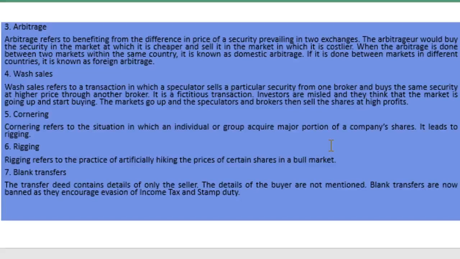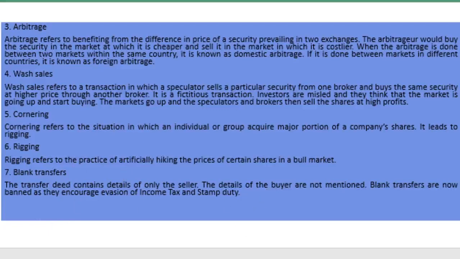Then blank transfers. The transfer deed contains details of only the seller. The details of the buyer are not mentioned. The buyer's identity is not revealed in such blank transfers. Blank transfers are now banned as they encourage evasion of income tax and stamp duty.